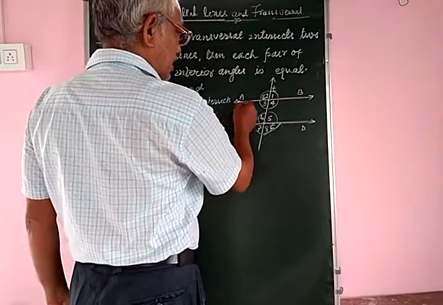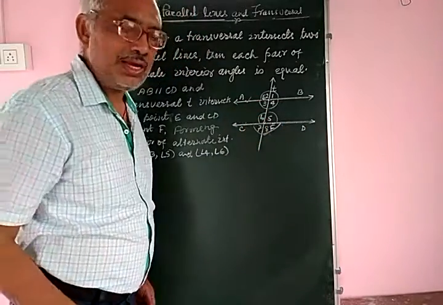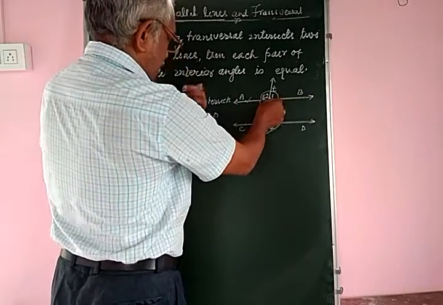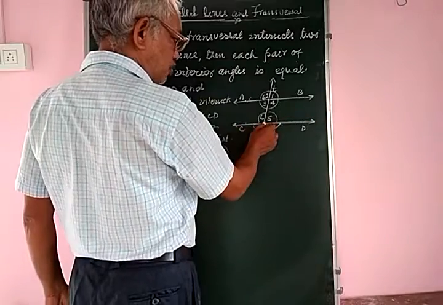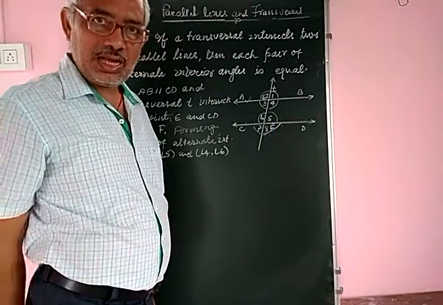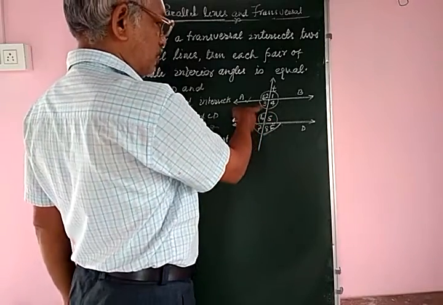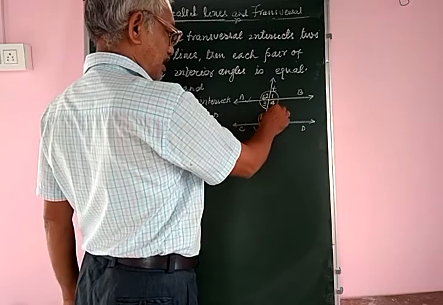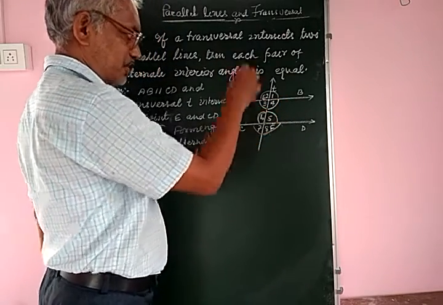Given: AB and CD are two parallel lines, and a transversal T intersects AB at point E and CD at point F, forming two pairs of alternate interior angles, angle 3 and angle 5, angle 4 and angle 6.